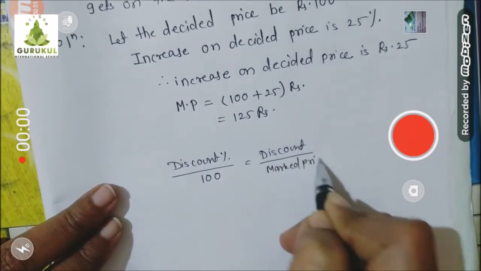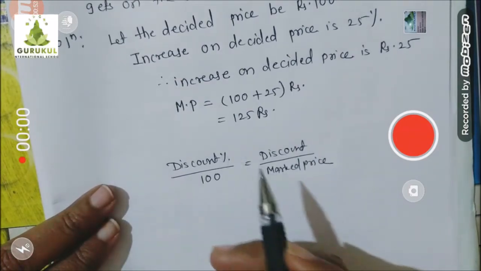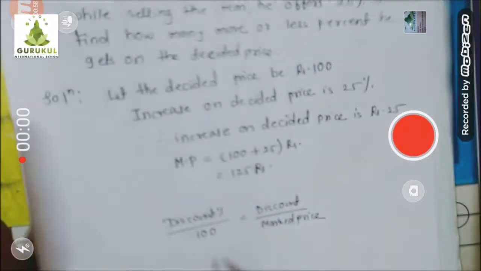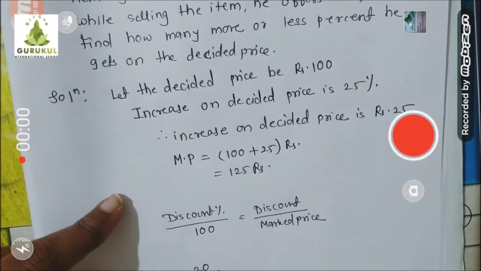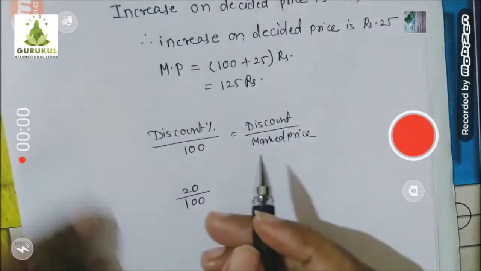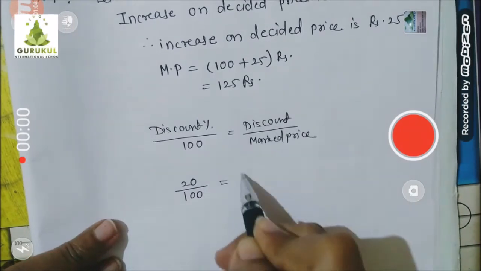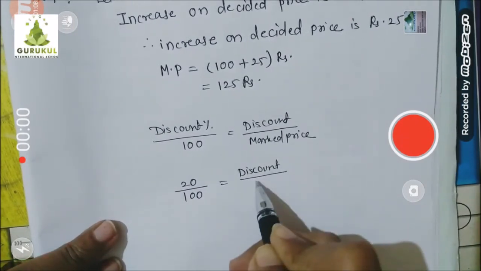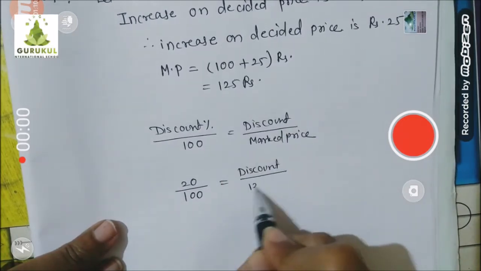You remember. Okay, so let's use that. Discount percent is how much? 20% discount he is going to give. So 20 upon 100 is equal to discount, which we don't know, in rupees. So let's write this as it is, and mark price we just got: 125.